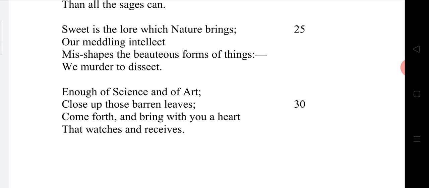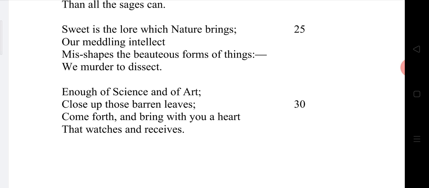Come forth means come forward. Leave all those barren leaves, all those useless papers, useless books. Come forward and bring with you a heart that watches and receives. Yes. Leave your useless books and come along with me. And remember, when you are coming, don't forget to bring your heart with you.